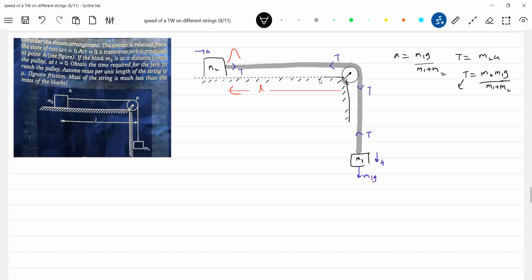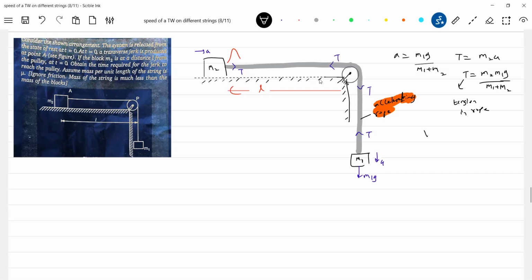Okay, this is the tension, not the time taken, not the time period. Tension in the rope. Let me call this rope. It's an accelerating rope. It's not a fixed rope, it is an accelerating rope.